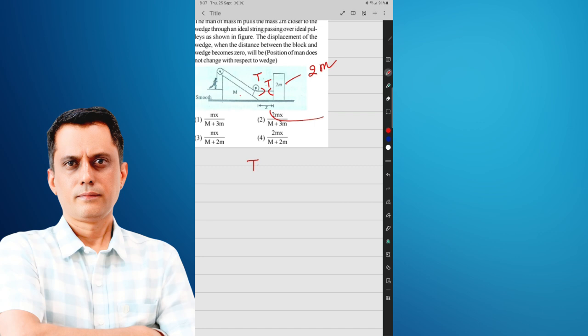Then we can say tension is equal to the mass of the man plus the mass of the weight, m plus M, and the acceleration in this direction is a1. So T equals total mass into acceleration, that is (m + M) a1.